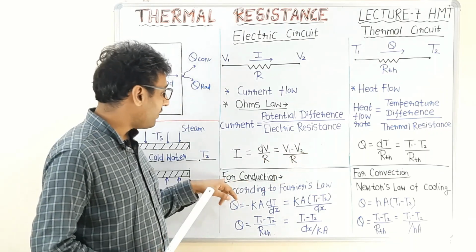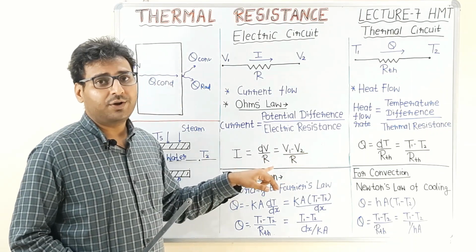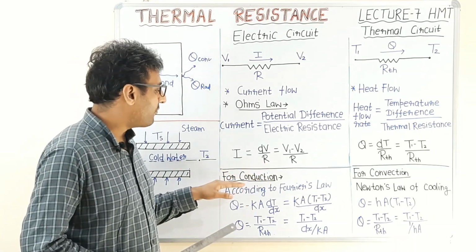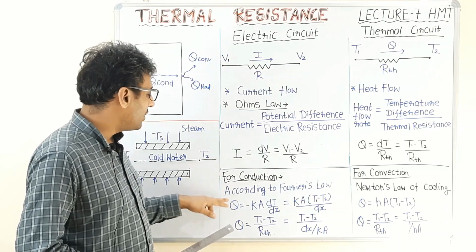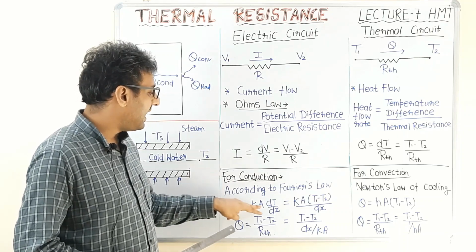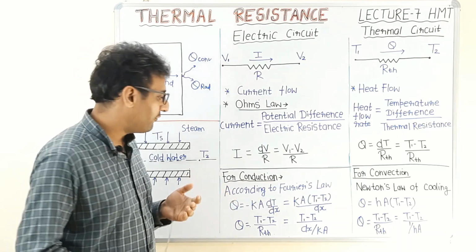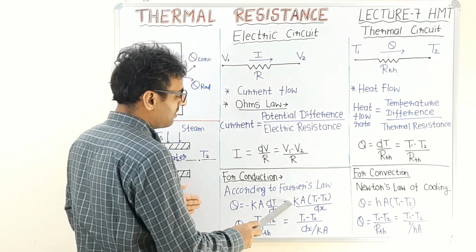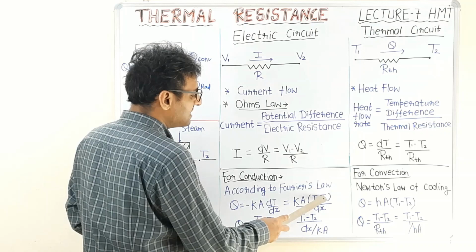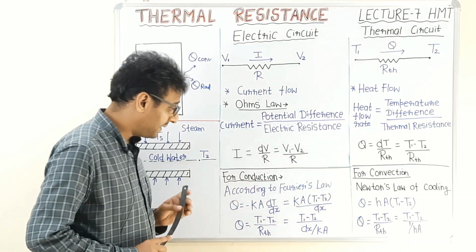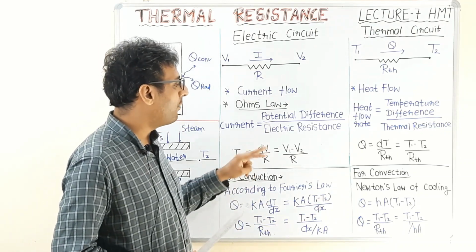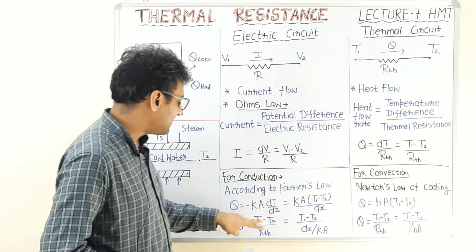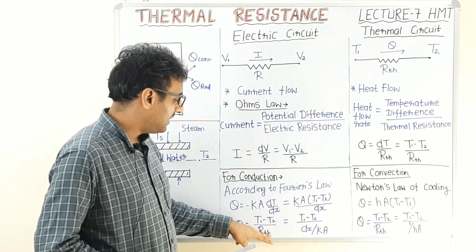Now for conduction, as we already know, heat transfer rate is given by Fourier's law of conduction, which states that Q is equal to minus KA dT upon dx. Now after simplification, Q is equal to KA (T1 minus T2) upon dx. We have the formula of heat transfer rate by thermal circuit as (T1 minus T2) upon RTH.